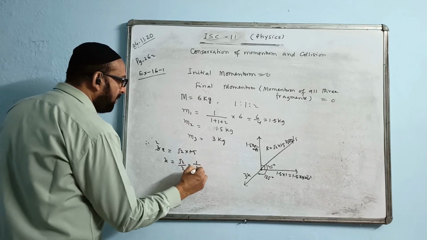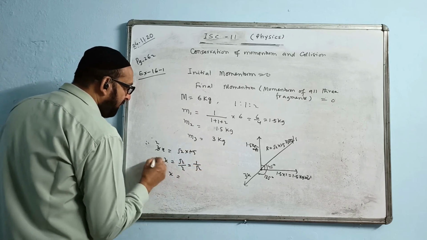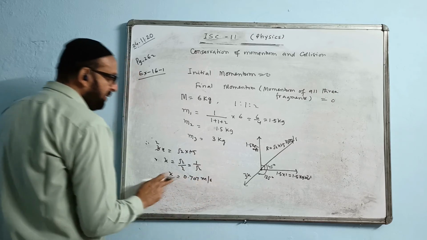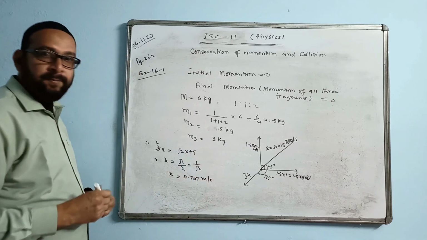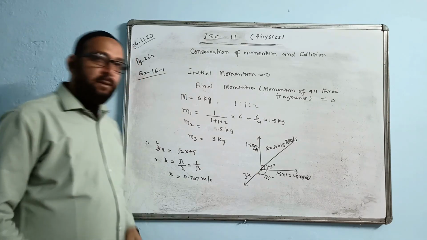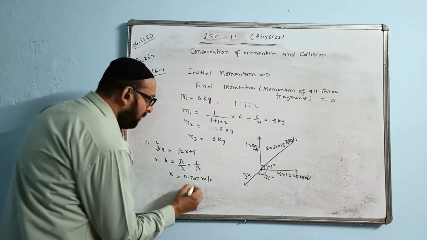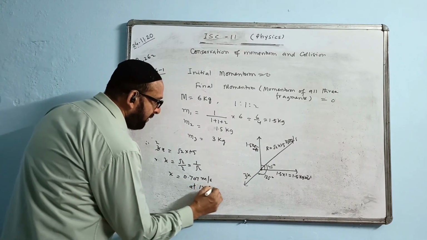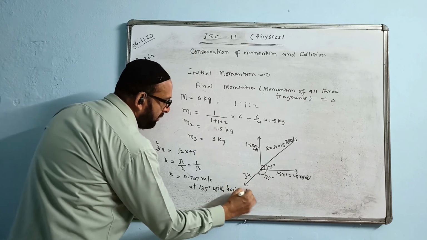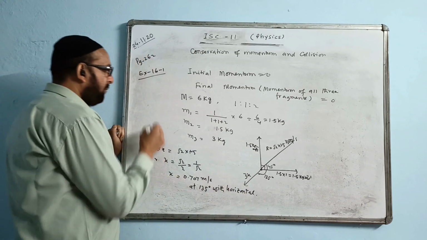The answer will come 1/√2. Divide and the answer will come 0.707 meter per second. This is the speed of the third fragment. And at what angle? 135 degrees with the horizontal. This is the answer for part A.